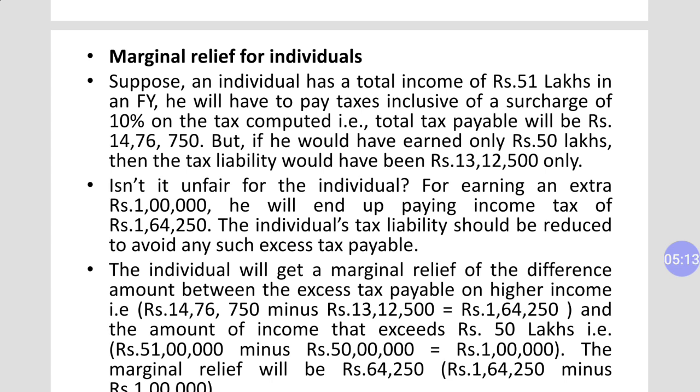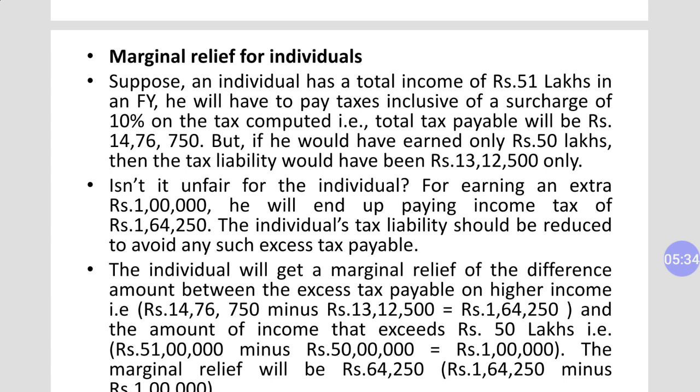and rupees 50 lakh, that is 51 lakh minus 50 lakh, rupees 1 lakh, that exceeds rupees 50 lakh. Okay, so extra income is 1 lakh. So extra income minus extra tax. So the difference will be your marginal relief.